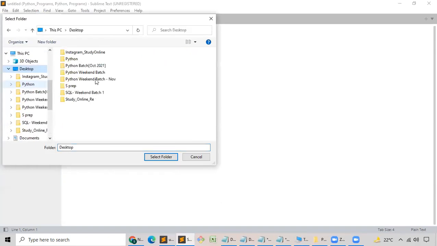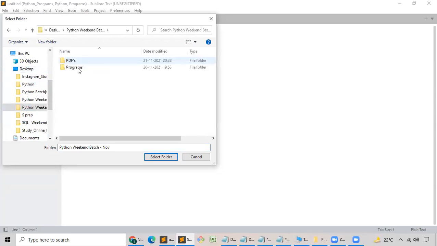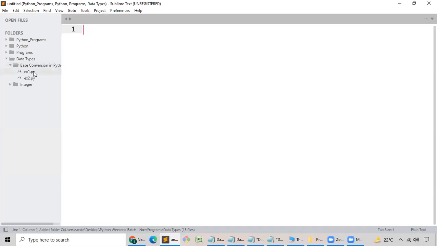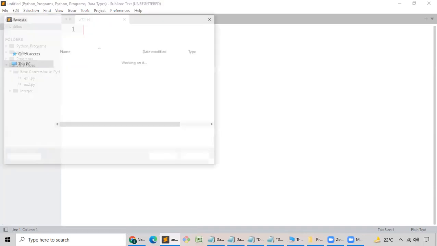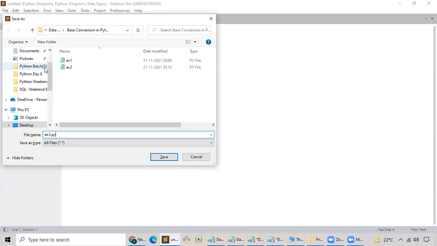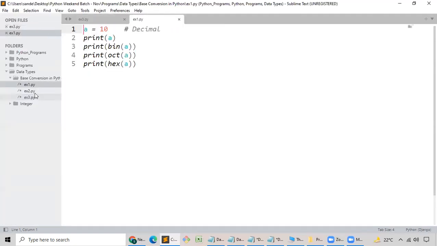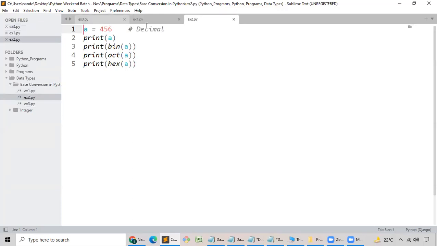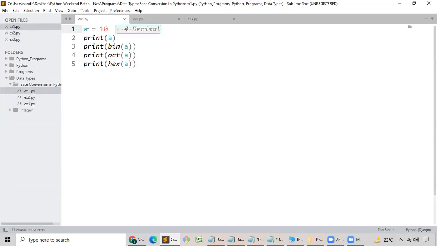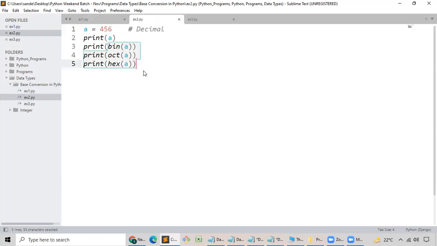Inside this desktop, Python weekend batch November, programs, data types, select the folder, base conversion, example number 2, example number 1 and 2 is done. Example number 3 is what I'm going to consider. Example number 3.py. For your reference, I'm going to open example number 1 and 2. See here, inside example number 1, what I have done, the given decimal data, I have converted into binary, octal, hexadecimal. Same thing, binary, octal, hexadecimal.